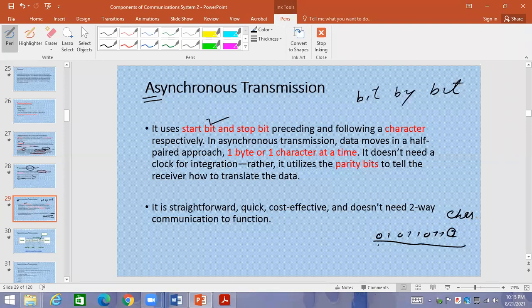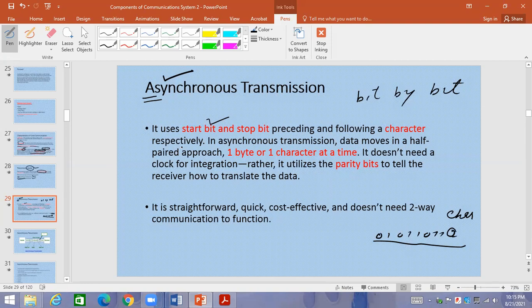Fine. So this 0 1 0 1 will be 1 by 1 bits. So this 1 by 1 bit is basically going to make the transmission, which will be called which kind of transmission, which type of transmission, which mode of transmission? Asynchronous transmission. Okay, in asynchronous transmission, data moves in half-paired approach.